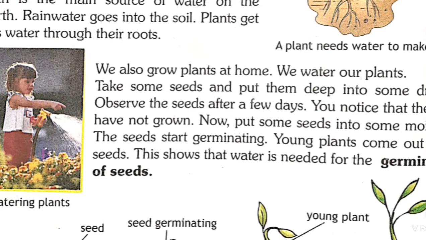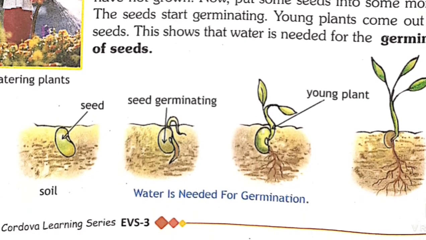Take some seeds and put them into dry soil. Observe the seeds after a few days. You notice that the seeds have not grown. If we sow seeds in dry soil they will not grow, baby plants will not come out of them. So that means they need water for germination to grow. Now put some seeds into moist soil. The seeds start germinating. Young plants come out of the seeds. So that means water is needed for the germination of seeds.